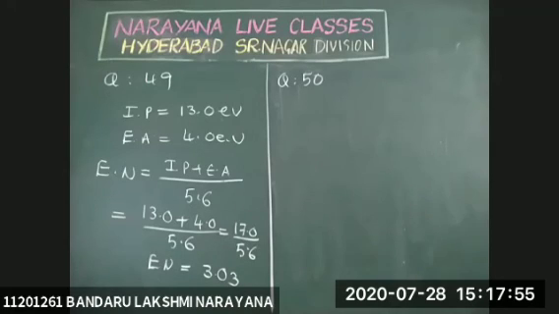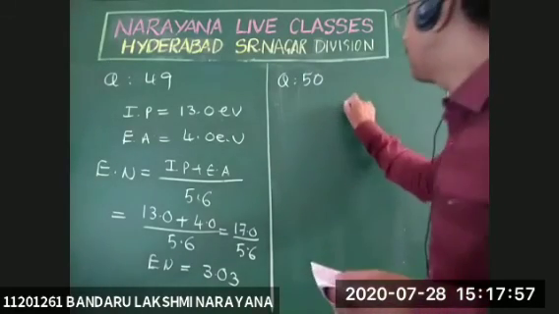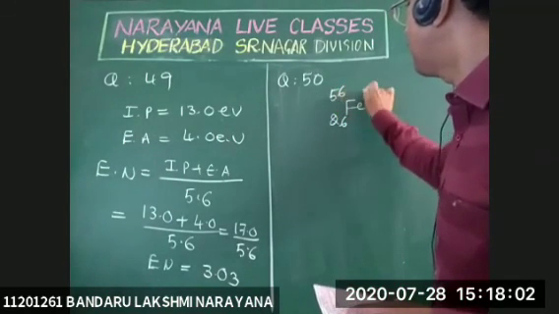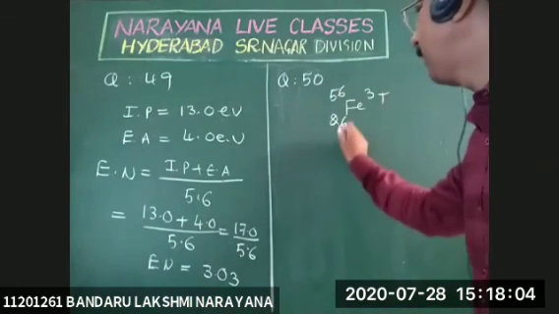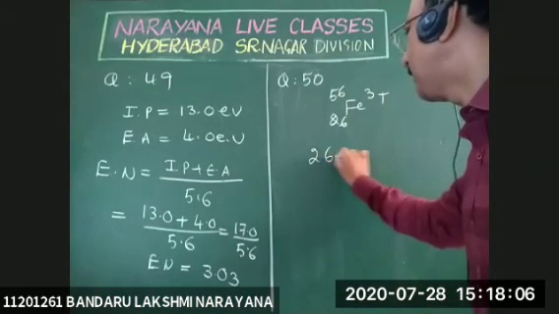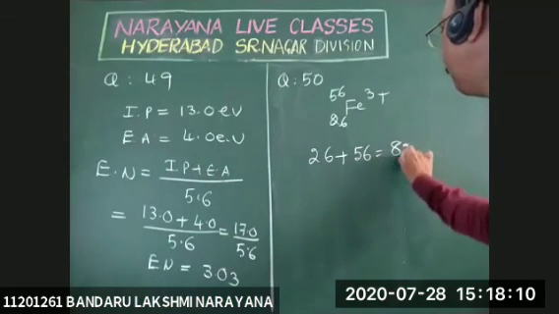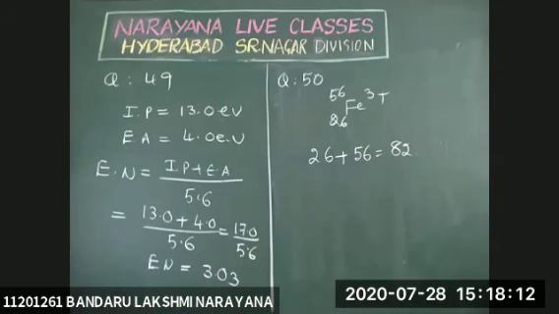Atomic number, in this case, that is iron, 26, 56, 3 plus ion. Therefore, atomic number is equal to 26 and mass number is equal to 56. Therefore, 82.